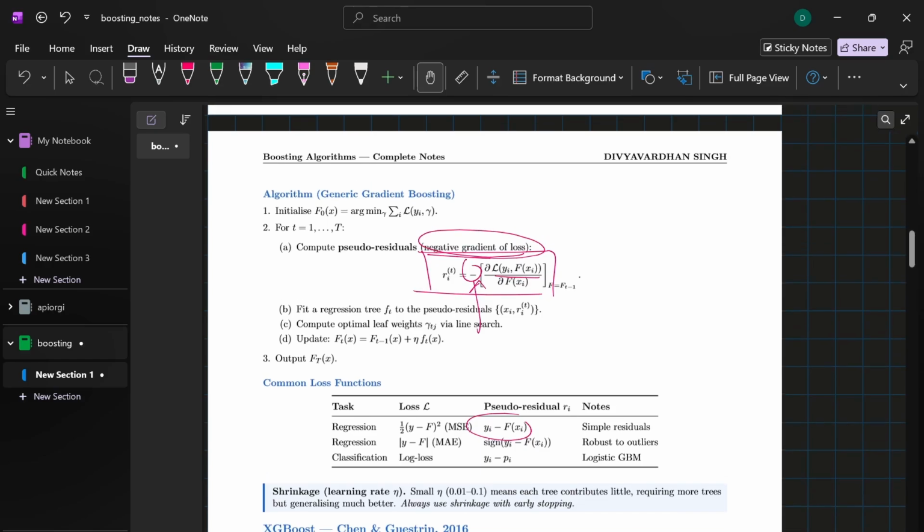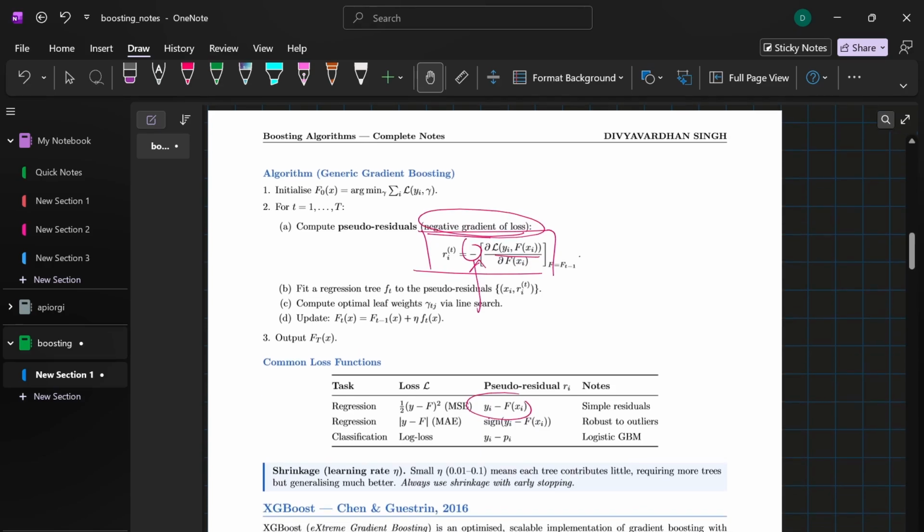Okay, now moving forward, once a new tree is trained on the pseudo-residuals, we don't add it directly to our model's raw prediction. That would lead to massive overfitting. Instead, we apply a regularization called shrinkage, scaled by the learning rate eta. For that eta, the formula is given here.